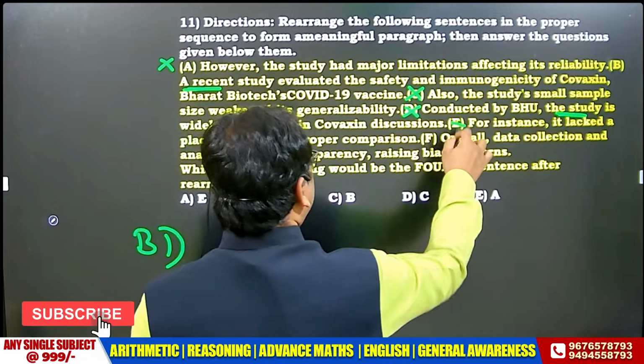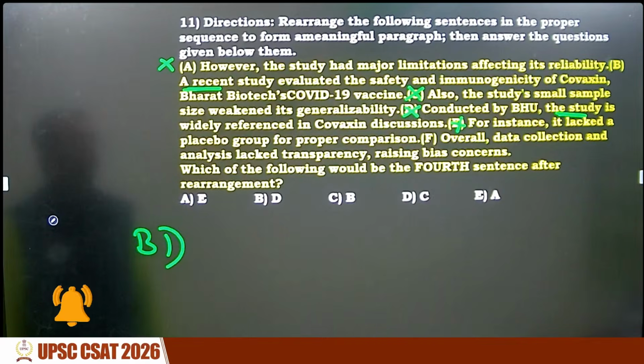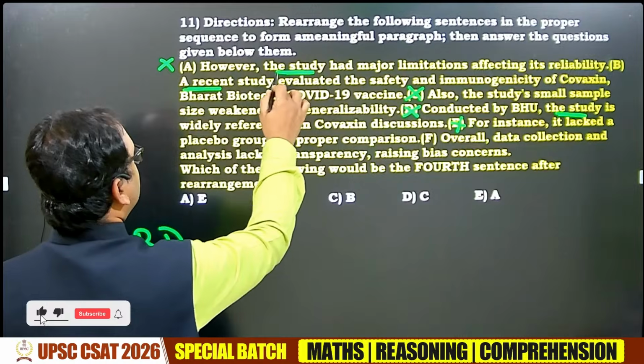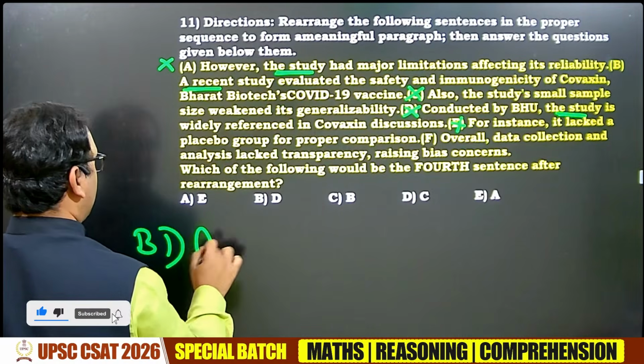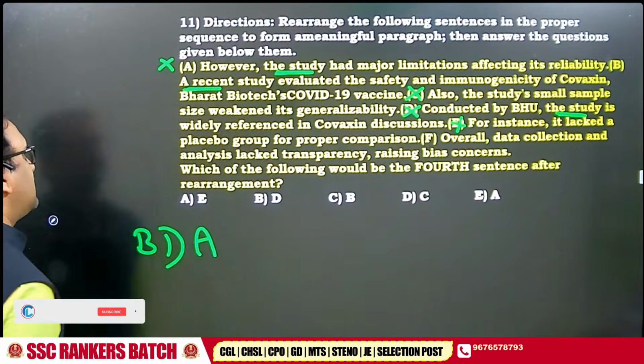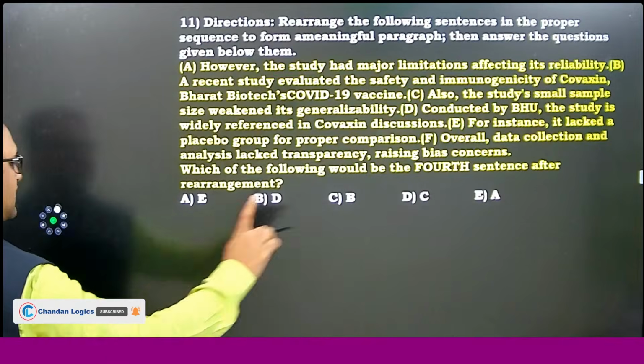E cannot be the first statement. And of course here also the study is there. But however is there. Yes. See, I am not reading the sentences. I am only going with the shortcuts. These are shortcuts. I'll repeat. Everybody follow once again.